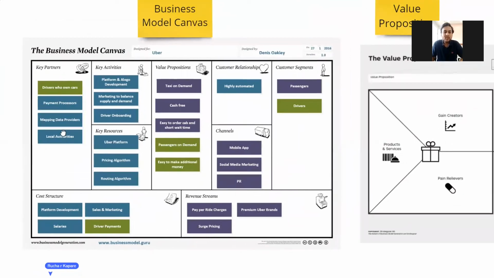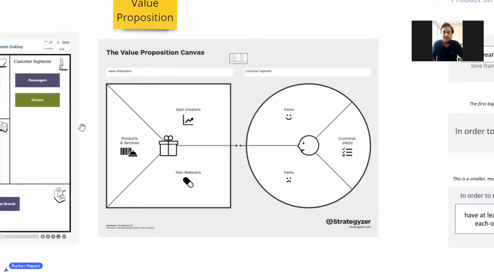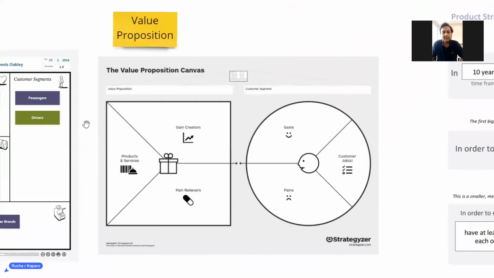So business model canvas is mostly a problem solution driven approach, whereas the value proposition canvas is a focused approach towards, again, putting your business or product plan on a page. It's very much focused towards what your customers need. On the left hand side, you see your products or services.